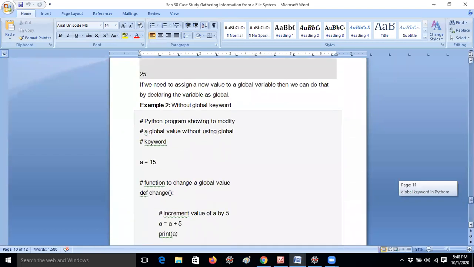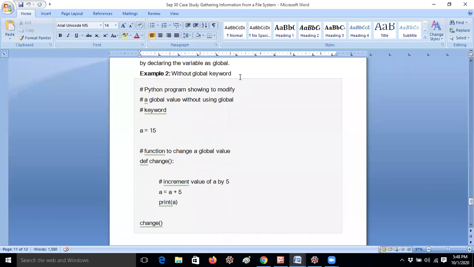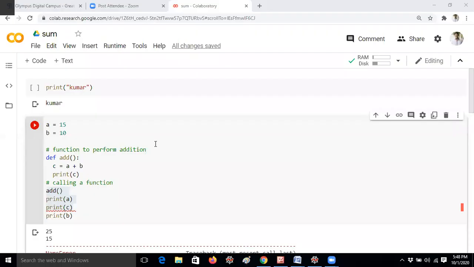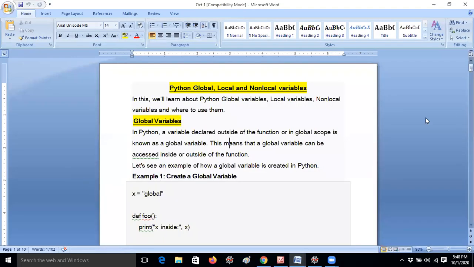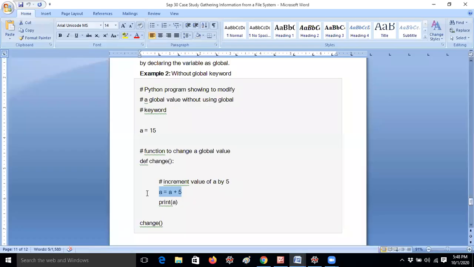Yesterday also we discussed this. Let me explain it without the global keyword. Just now we explained without the global keyword for the above example. For the same example, if I would like to change the particular value, that means I am incrementing the value with 5, this will not be possible, guys. In Python, I would like to add A equal to A plus B.